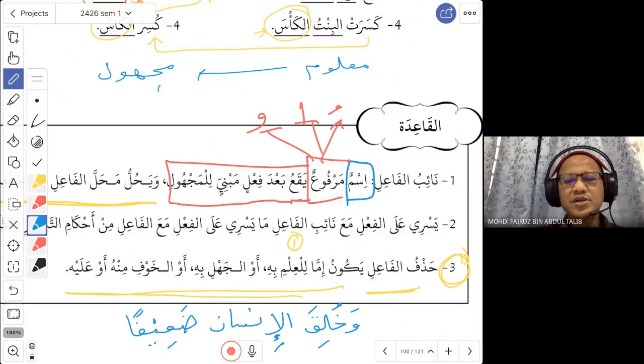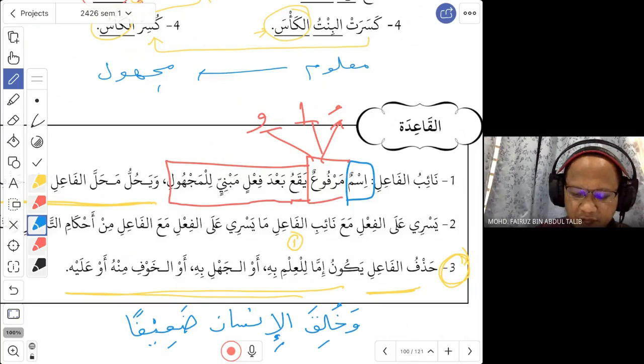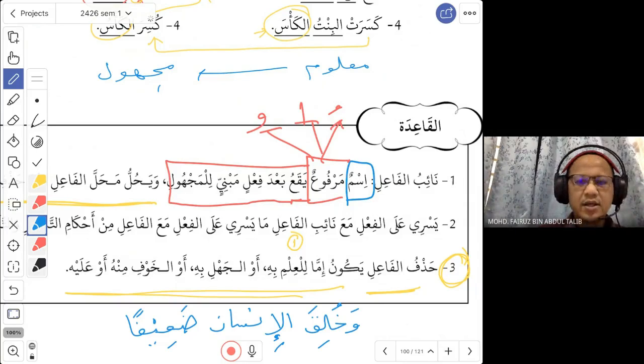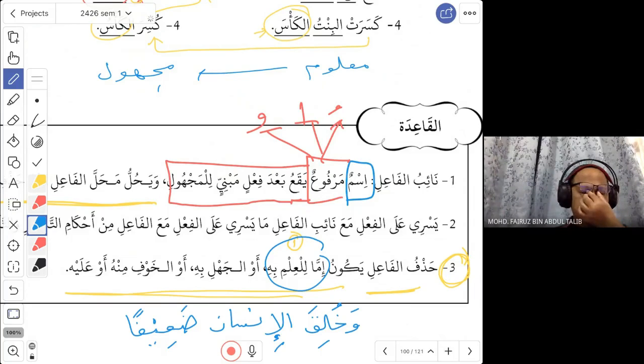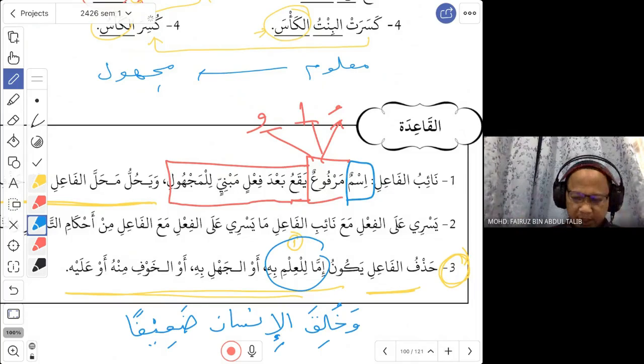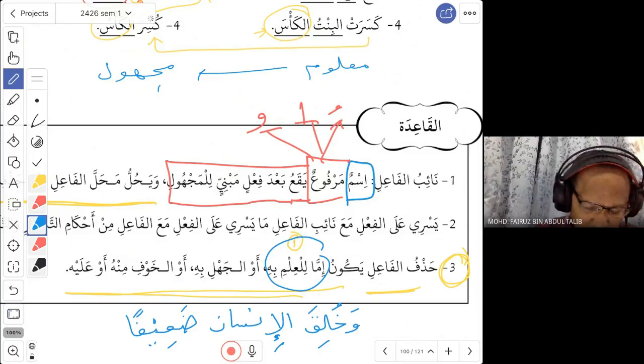It is already known. So that is why sometimes in the sentence, we don't need to mention the fa'il anymore, because it is already known. It is something that everybody knows. That is why wa khuliqal insanu da'ifa, no need to mention. Why? This is the reason. Imma lil ilmi bihi. So you can use that. Yeah.